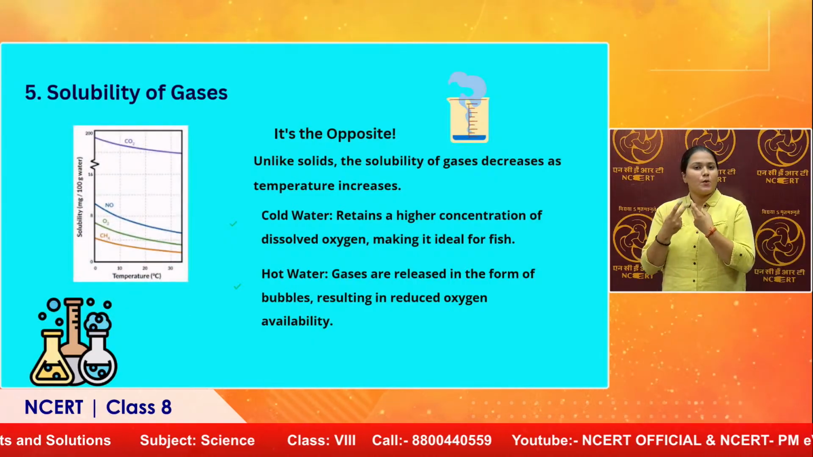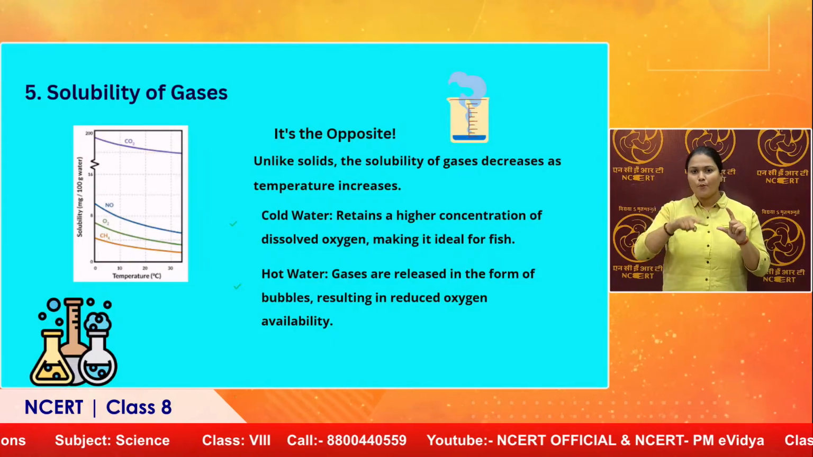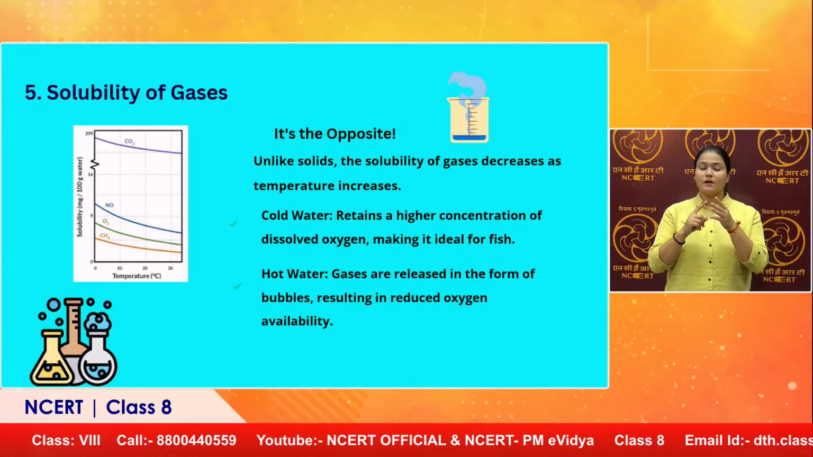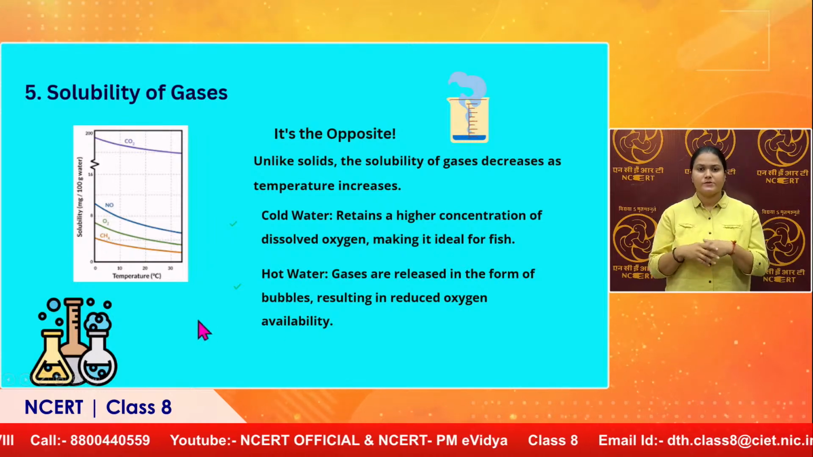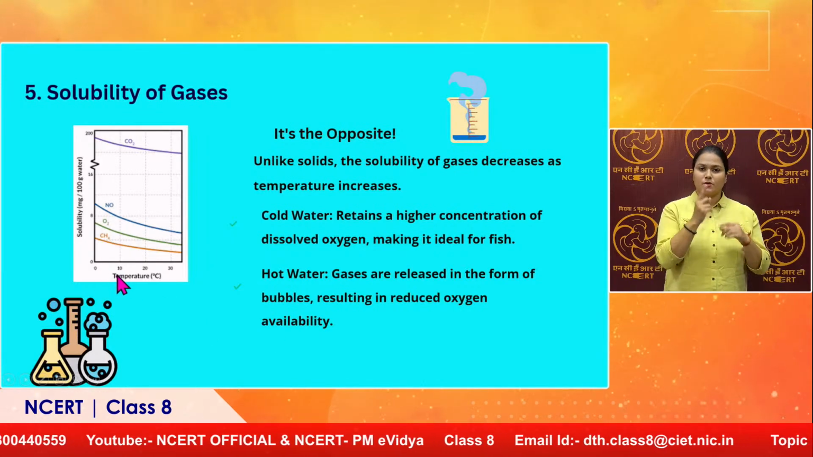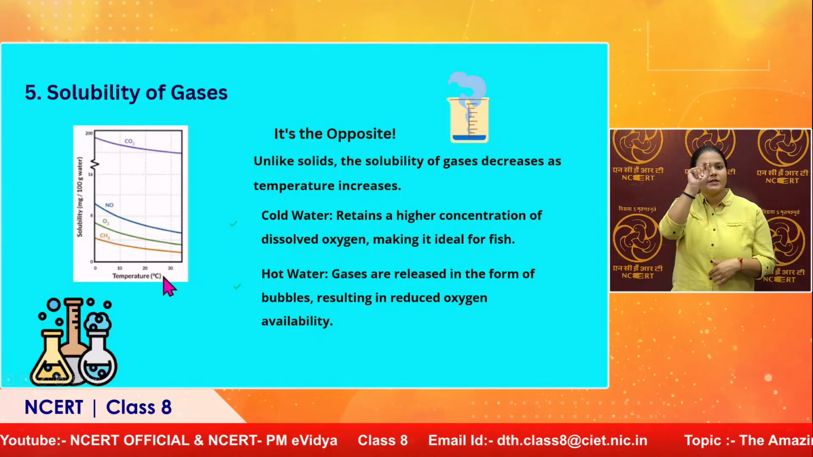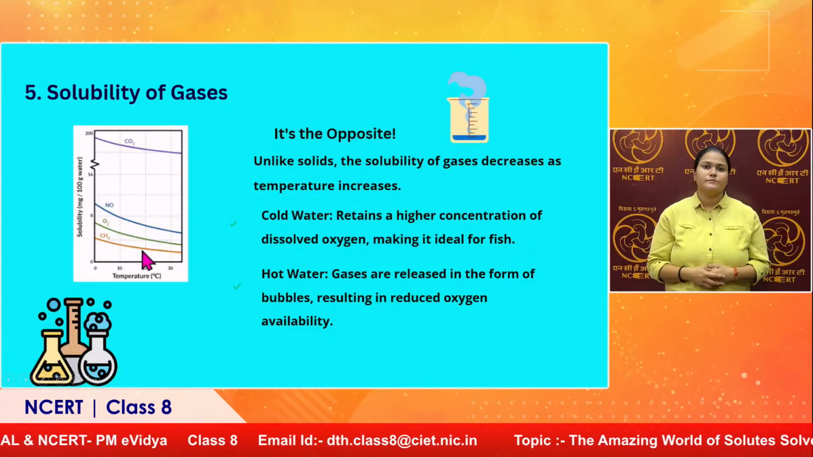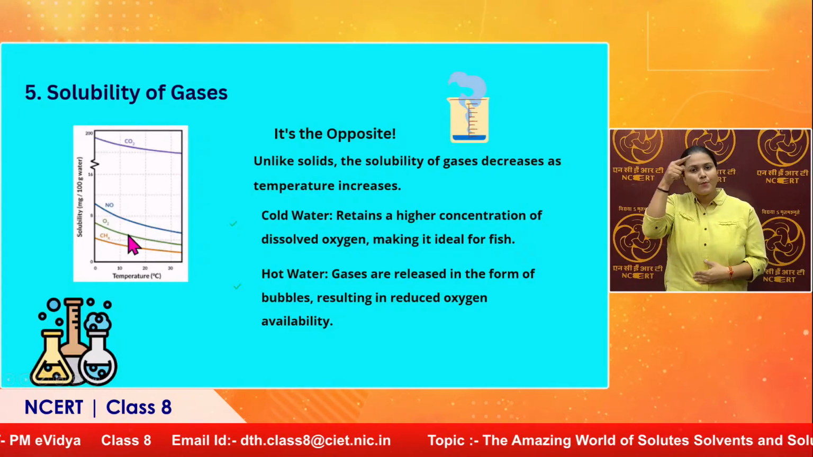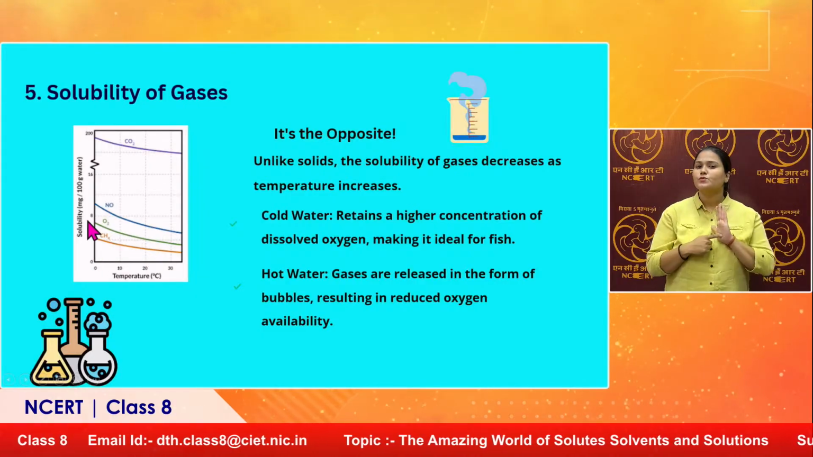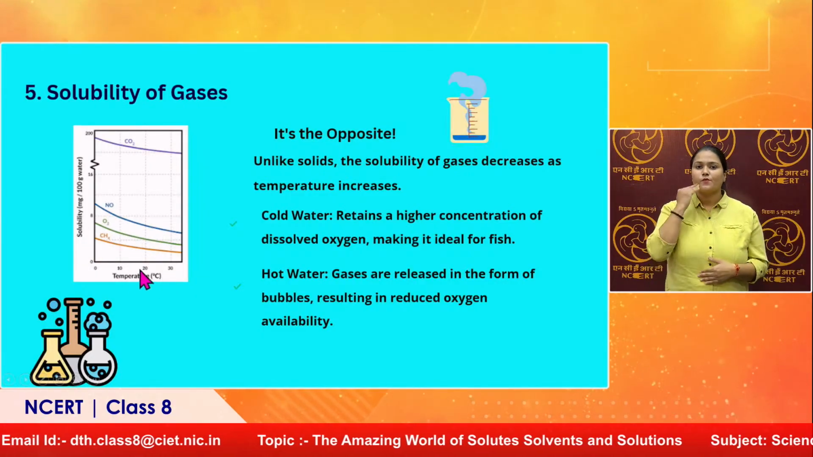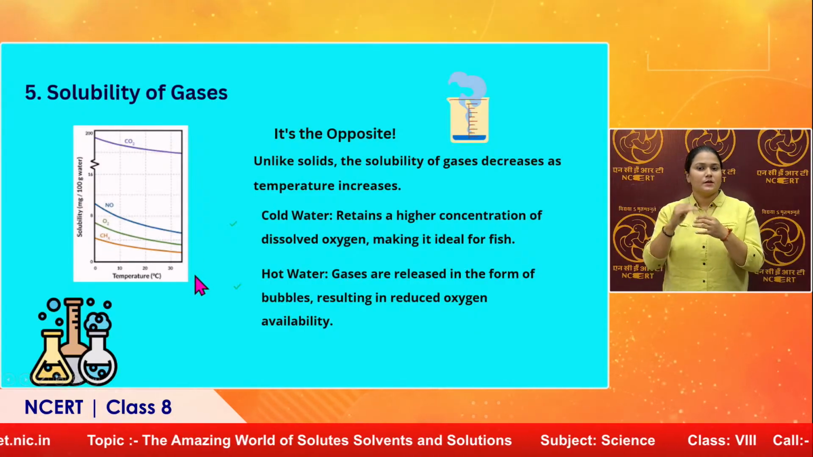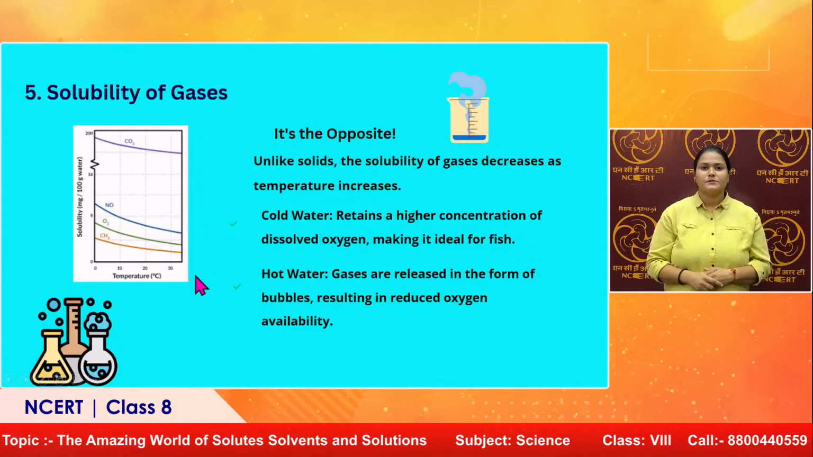Now this is the graph that is given. If you see it, this is a solubility versus temperature graph, right? As the temperature increases, here it goes from 0 degrees Celsius to 10, 20, 30 degrees. And the solubility, what is happening? The curve is going downwards here. So what does this indicate? That when the temperature increases, the solubility of the gas decreases. So this happens with gases.